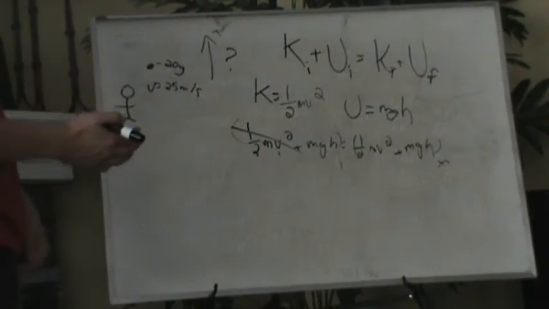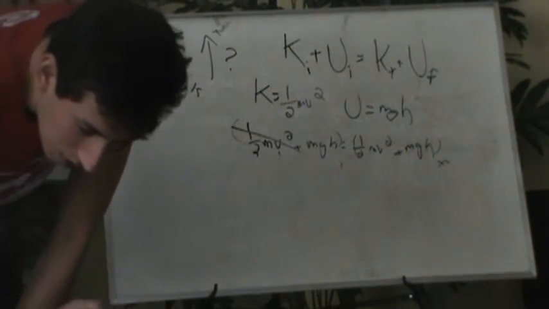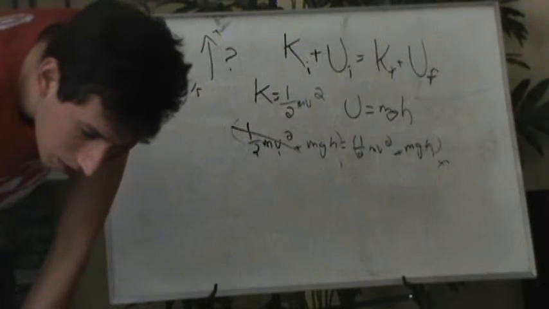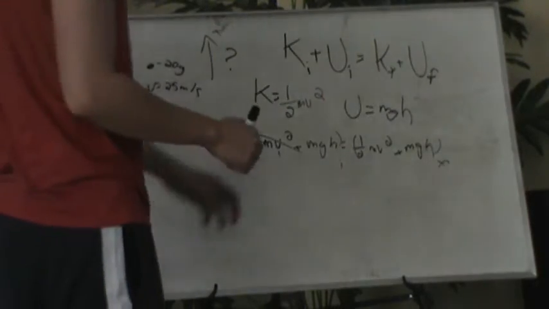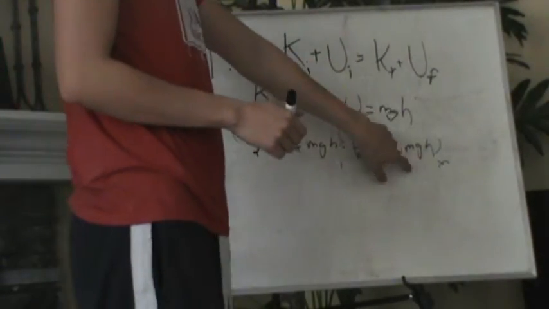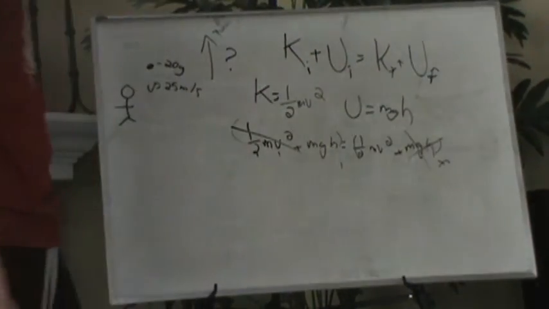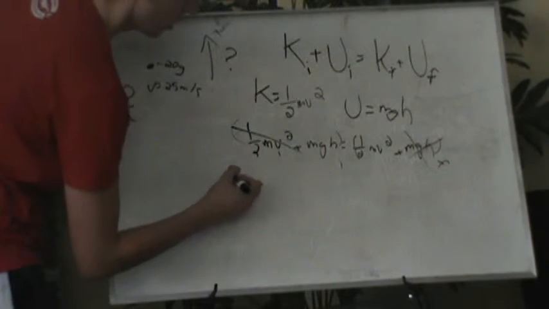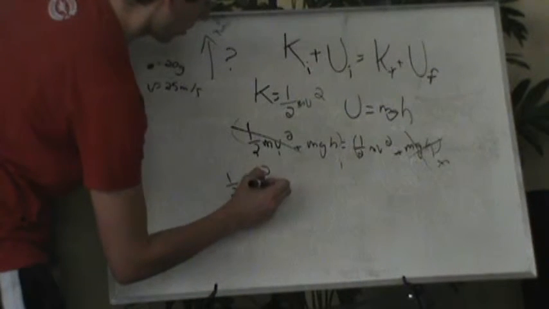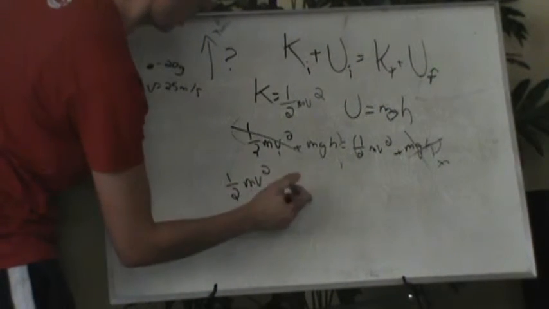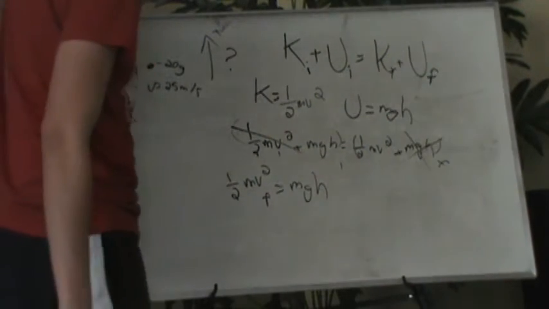But we also know that once it gets to its highest point, the final height term would be zero, and so essentially all we have left is half mv squared, the initial, when it's launched, is equal to the potential energy at the top.